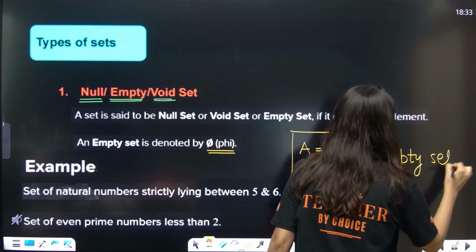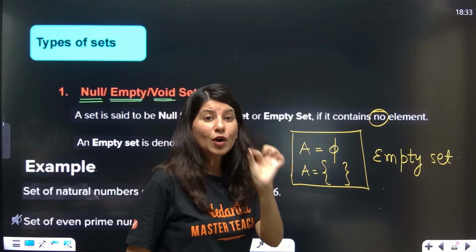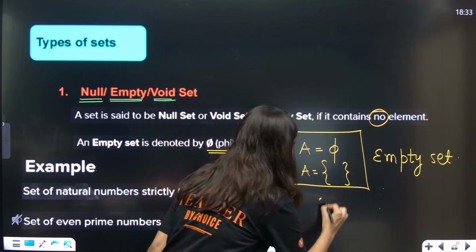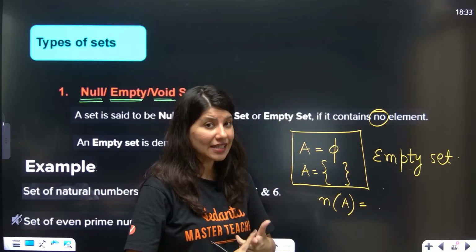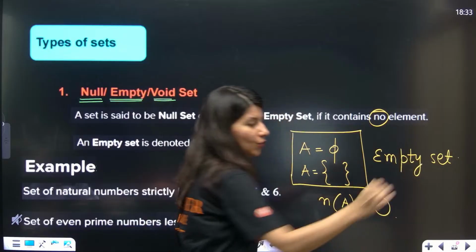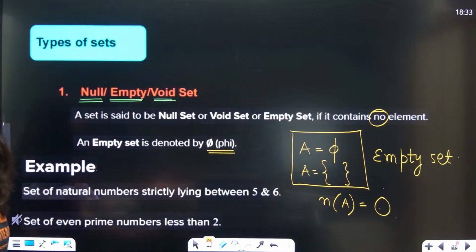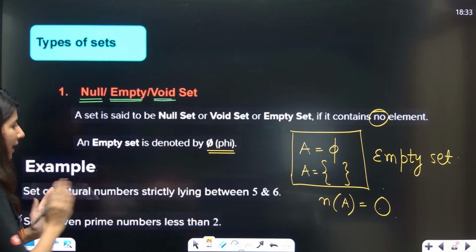Are we getting it? Now just one question I have for you all. What is the cardinality of this particular set? Can anybody tell me? Cardinality of empty set or null set or void set is 0. Yes, perfect. Now let us look at these two examples.